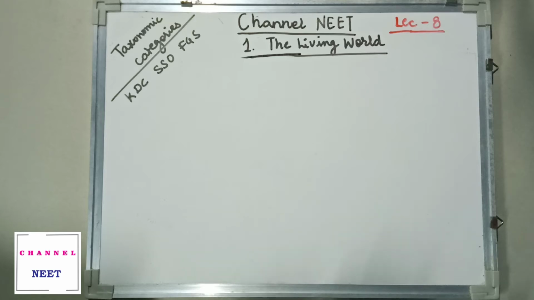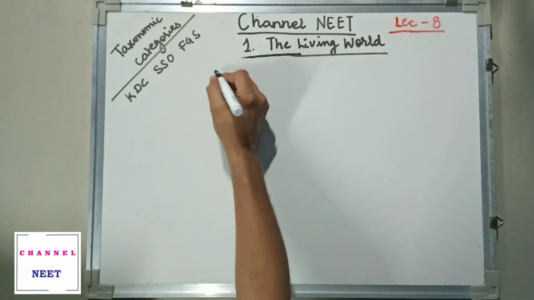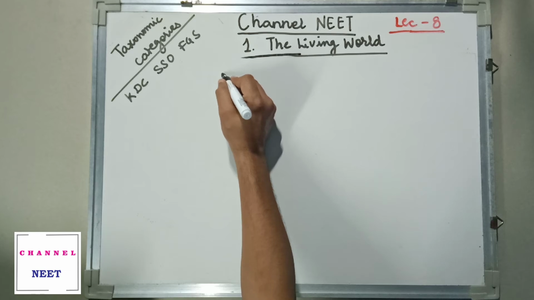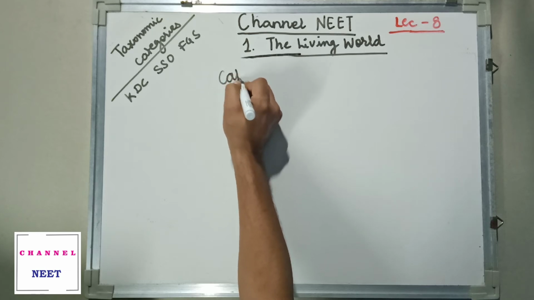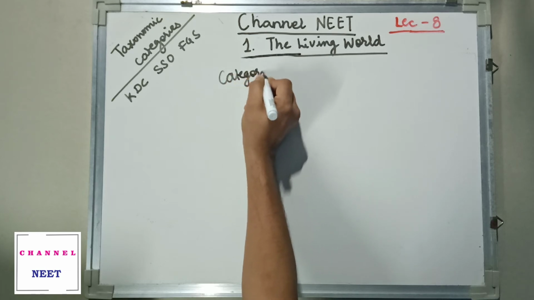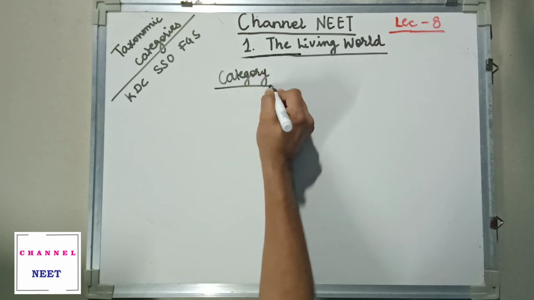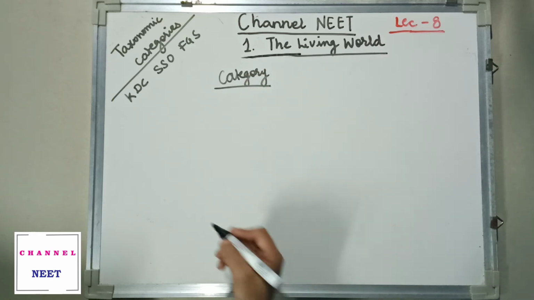You already know there have to be 7 categories required for classifying any organism. There are 7 major categories through which an organism is classified.